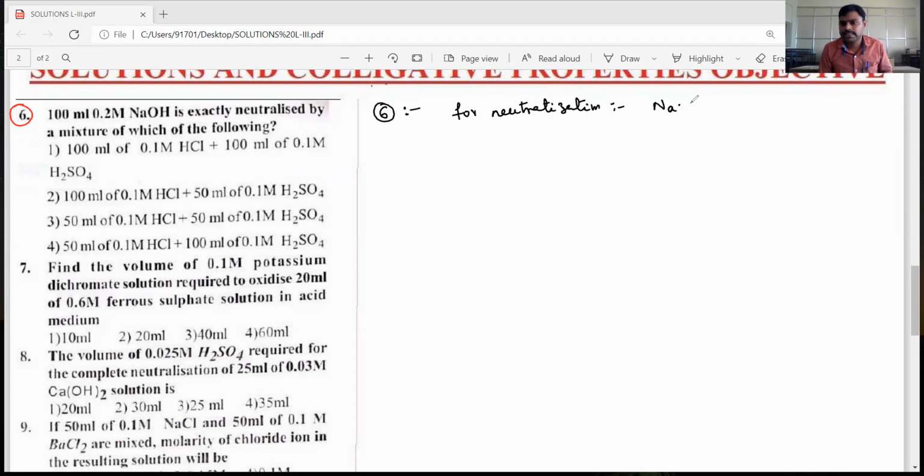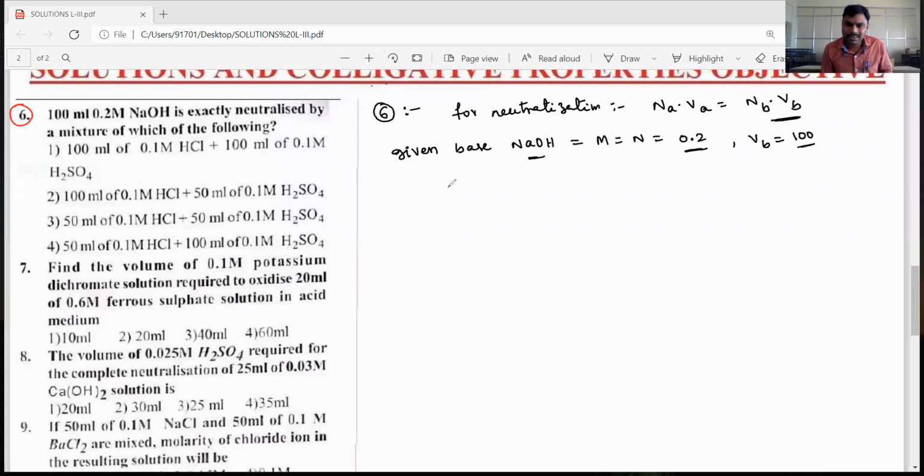normality of acid into volume of acid is equal to normality of base into volume of base. Okay, dear students, first the given base NaOH. Its n factor is 1, so molarity is equal to normality, which is 0.2 normal, and the volume of base Vb is 100 ml.